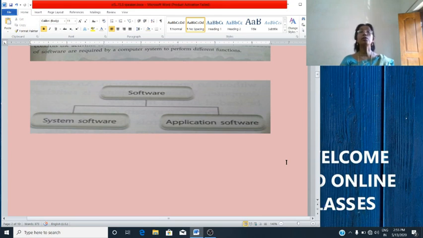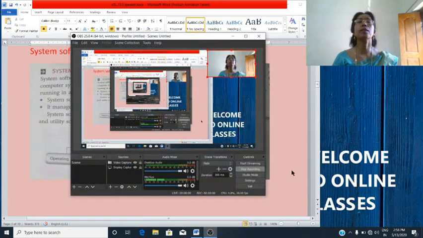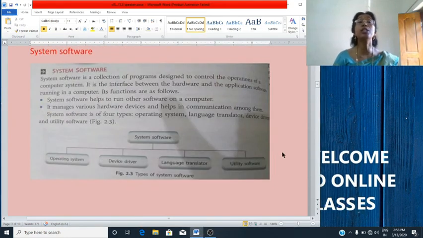Now we will study about system software. What is system software? System software is a collection of programs designed to control the operation of a computer system. It is the interface between the hardware and the application software running in a computer.